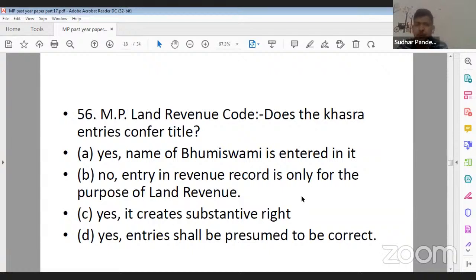This question is from MP Land Revenue Code. Khasra is a Hindi word. Khasra actually means a sort of map. Does the khasra entries confer title? Option A, yes, name of Bhumiswami entered in it. Option B, no, entry in revenue record is only for the purpose of land revenue. Option C, yes, it creates substantive rights. Option D, yes, entry shall be presumed to be correct. So 56 ka, what should be the correct answer?